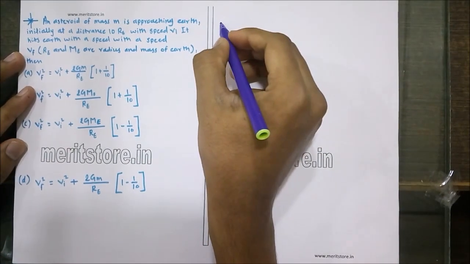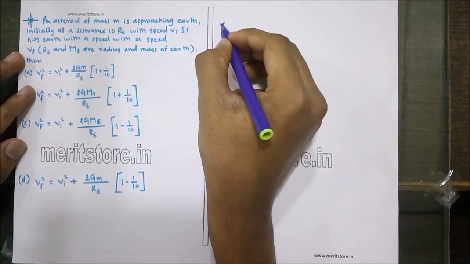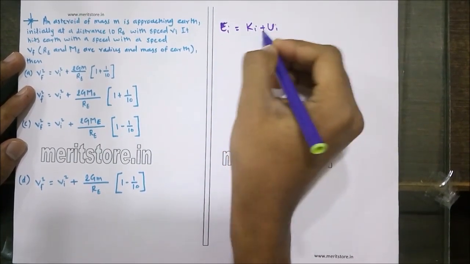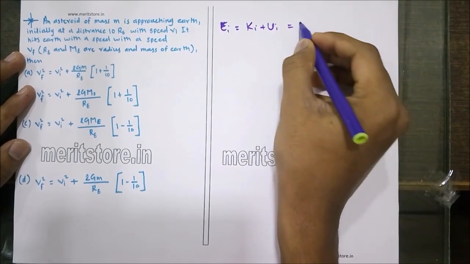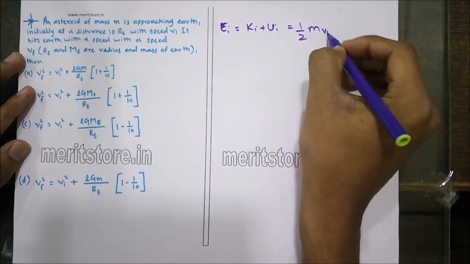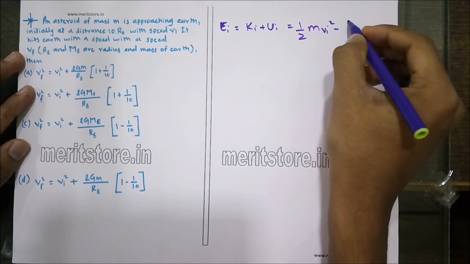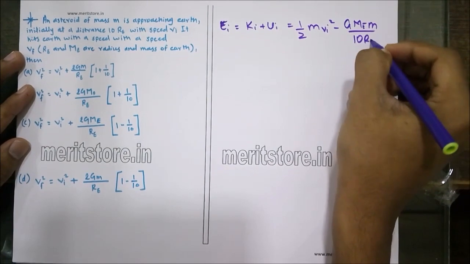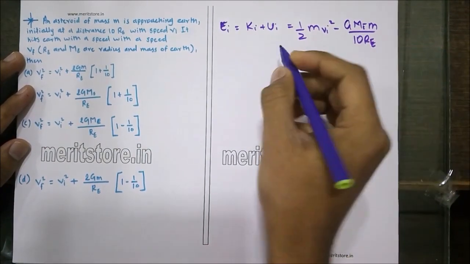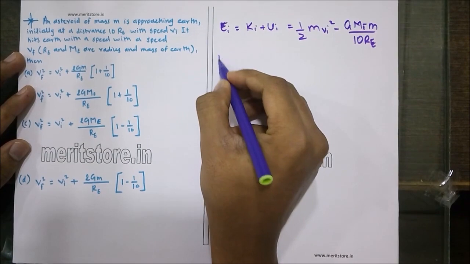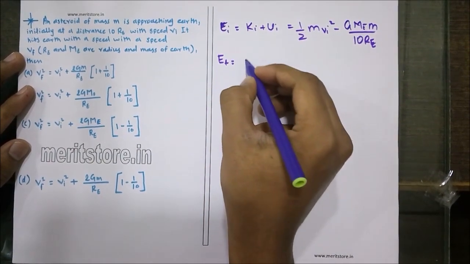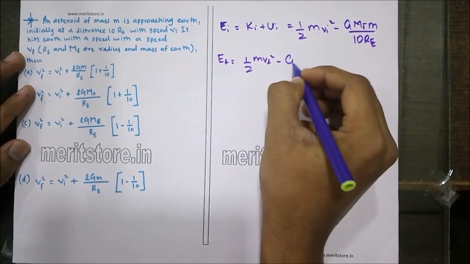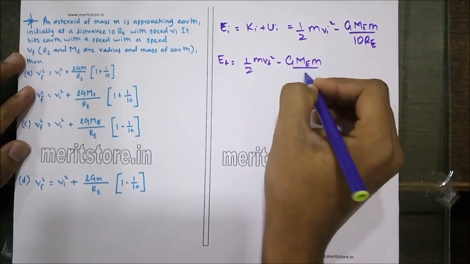Now, the initial total energy of the asteroid is nothing but Ki plus Ui, that is initial kinetic plus initial potential energy. So half m Vi square minus G Me m upon 10 times Re. And the final energy of the asteroid is half m Vf square minus G Me m upon Re.